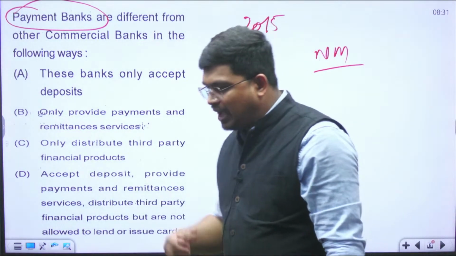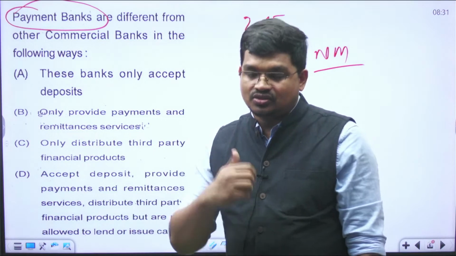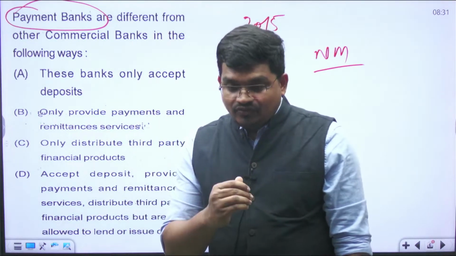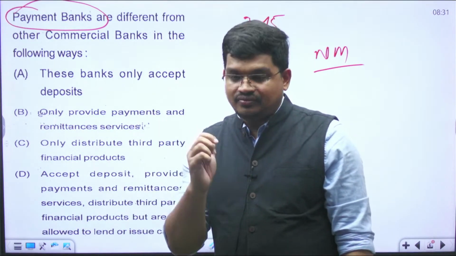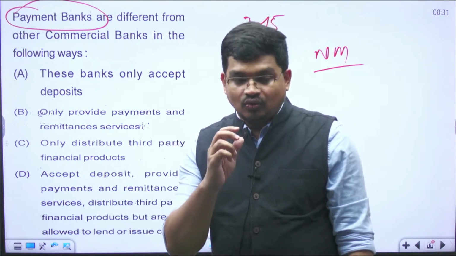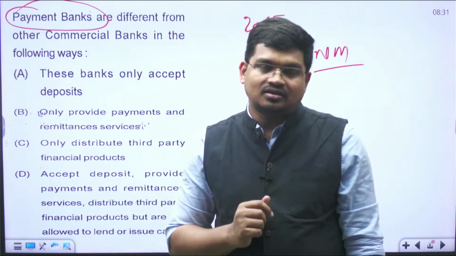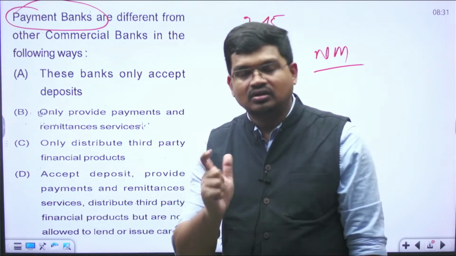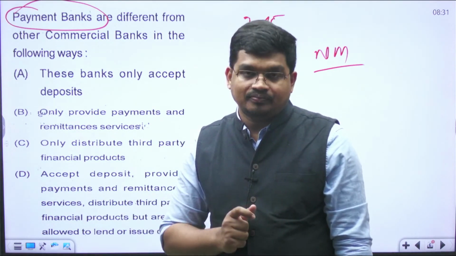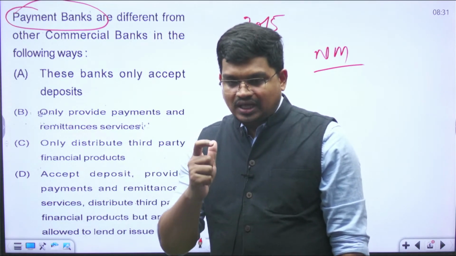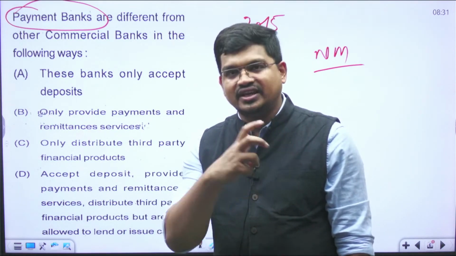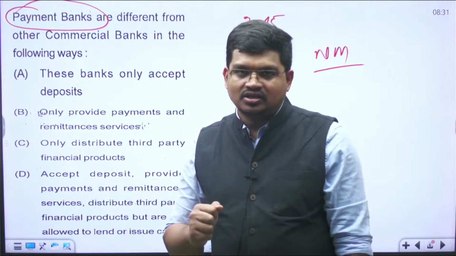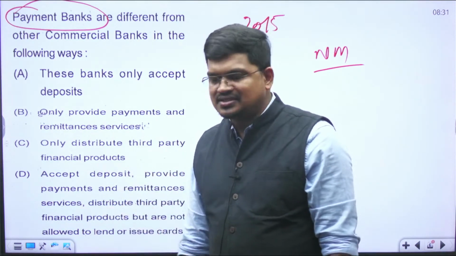So what did these small operational cost banks do? They accepted only deposits. They were involved in services. For example, if an old age person comes, what does the old age person need? Pension. The pension from the government, where will they withdraw it? They will withdraw it from the payment bank account. Suppose a person's children are sending money back to their parents, and that parent needs to withdraw the money. Who will help with that? These payment banks can help.